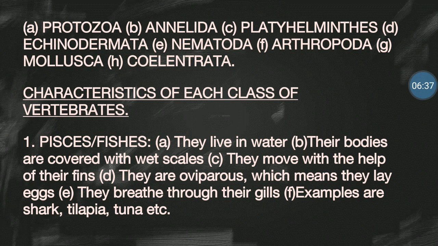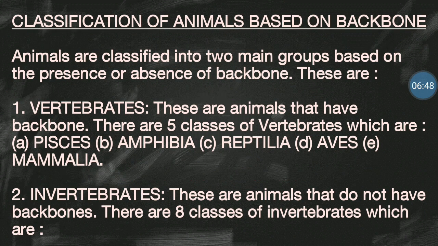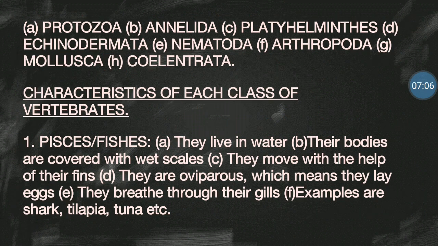Is that clear? So today, we shall be concentrating on the 5 subgroups under the vertebrates, which are the Pisces, the amphibia, the reptilia, the aves, and the mammalia. Is that clear? So the essence of this lesson is that we are going to concentrate on these 5 subgroups under the vertebrates.